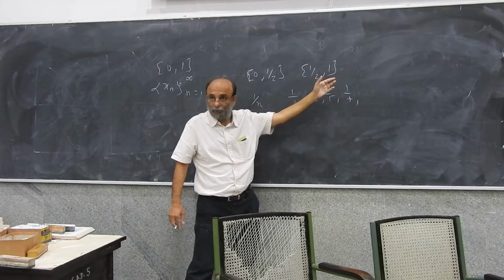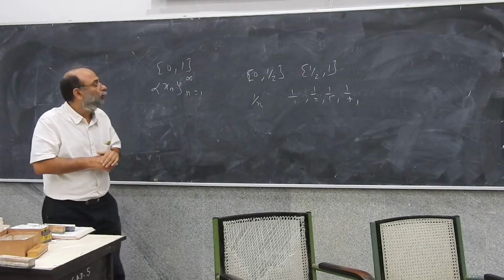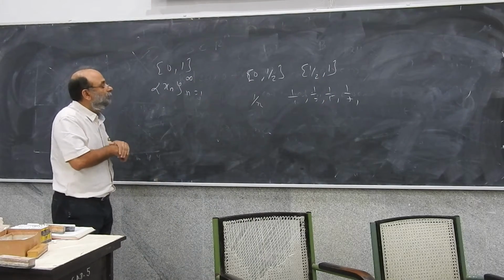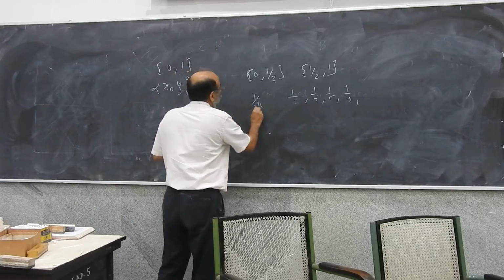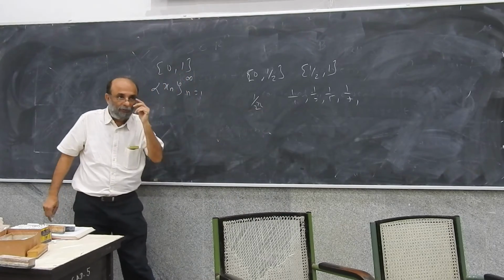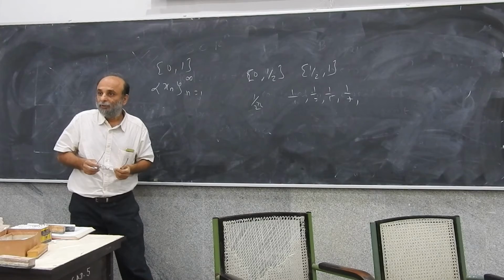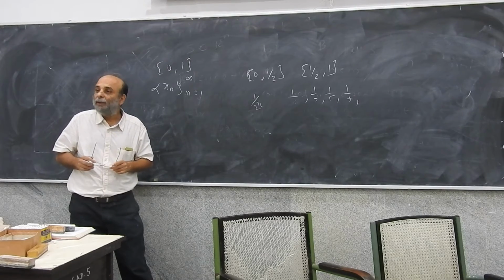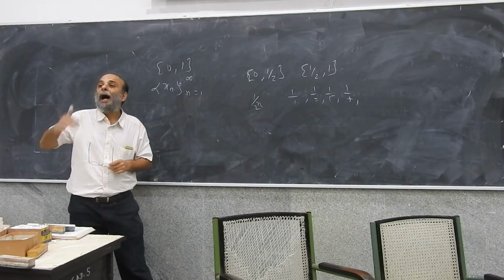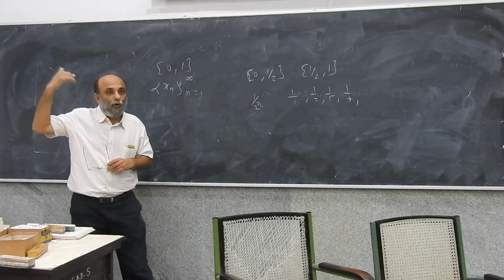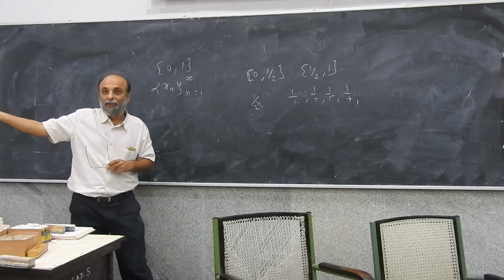So for example, 1 upon 2n would be a subsequence, because it would contain half, 1 by 4, 1 by 8, 1 by 16, and so on.